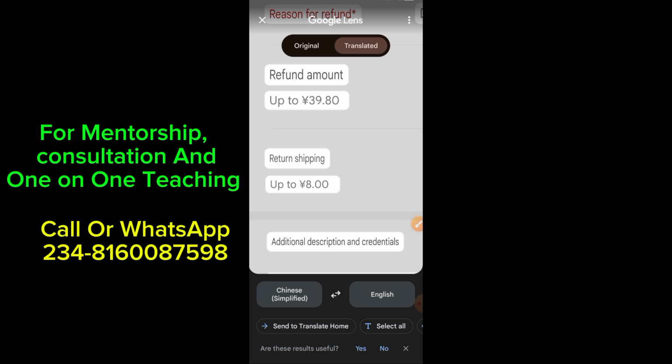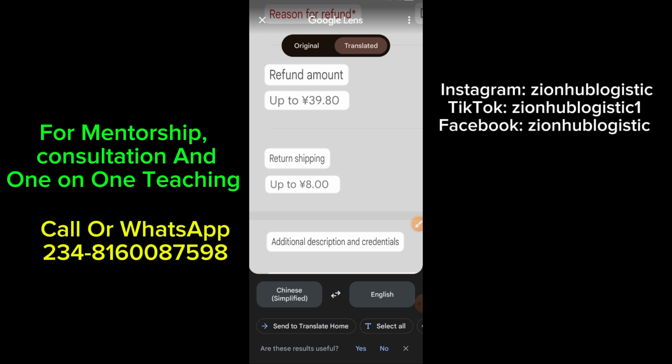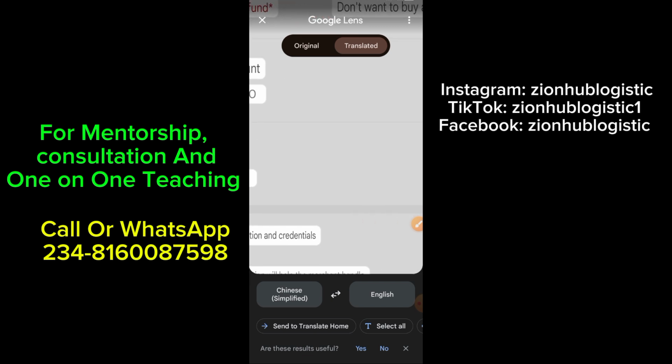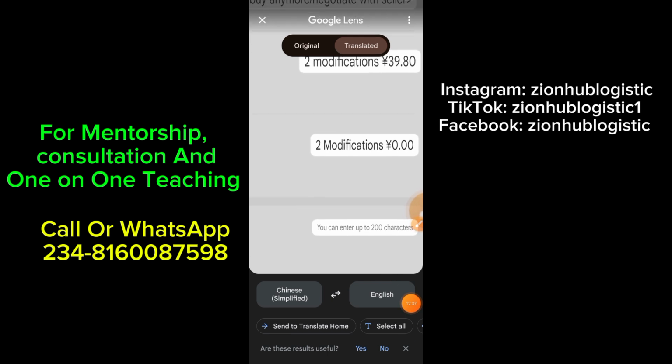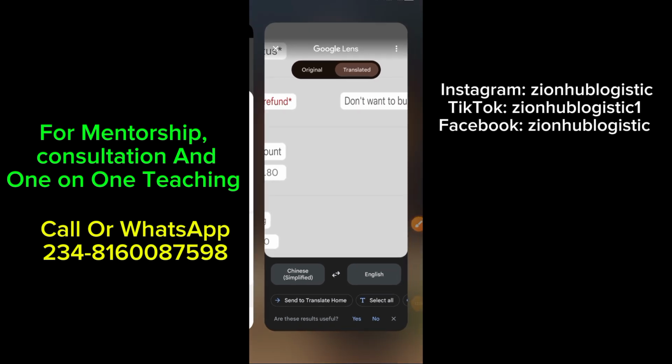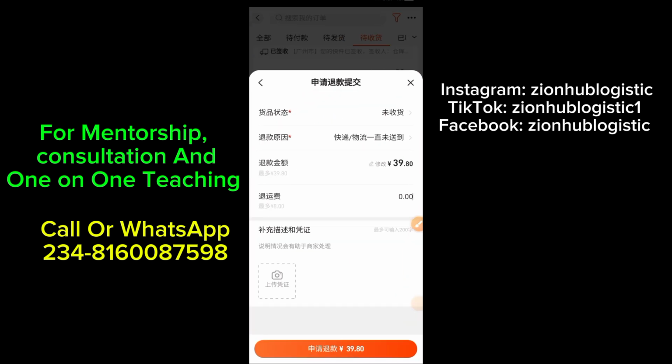So this simply means if I want to collect the money that the supplier used, when we are paying for this item, they normally charge us for local shipping fee. So if you want to collect that local shipping fee again, just write the amount here, right? But if you want to let go to the supplier, you can leave it. So I'm just going to leave it now. So now it remains two options, which is very, very much important here.